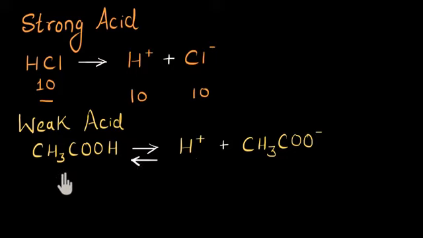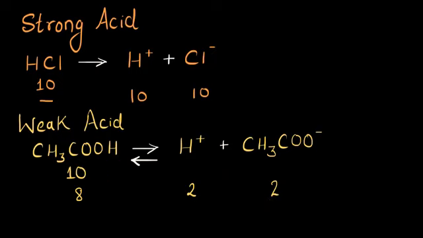This means even if you take 10 molecules of acetic acid, not all of them are going to dissociate to give us H plus ion. Even after a long time, you can find a lot of acid molecules still in the solution. Let's say maybe 8 molecules are still in the solution and only 2 molecules have dissociated to give us H plus and acetate ion. The rest of the molecules would have dissociated, but their ions would have combined back to give us the acid molecule.